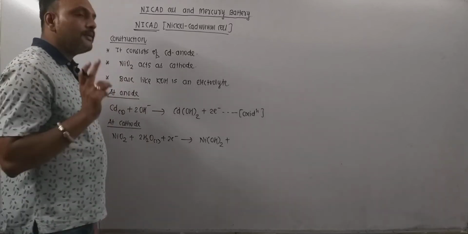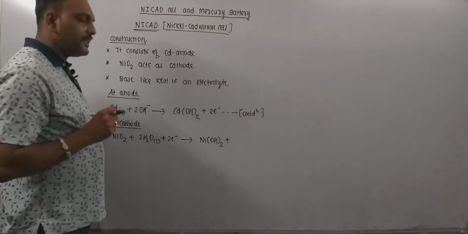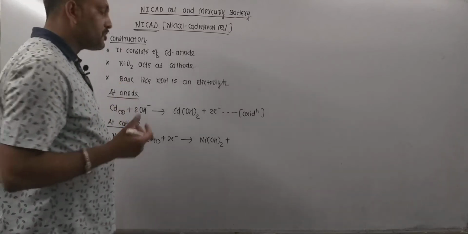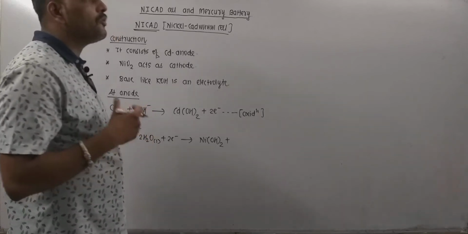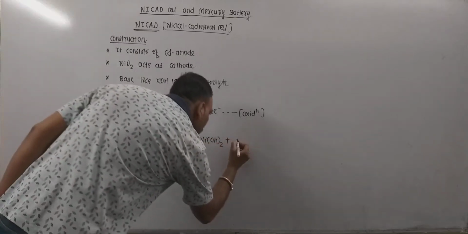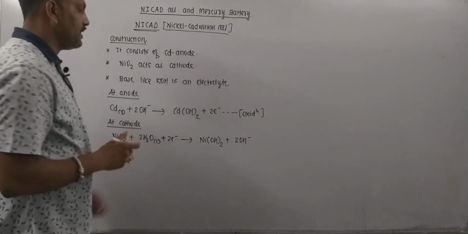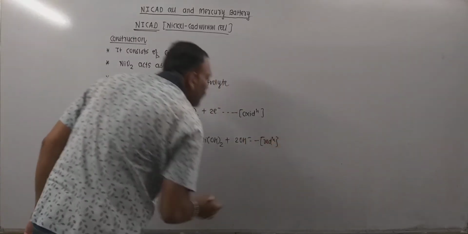Remember, nickel is capable of showing two oxidation states, +2 and +4, but the +2 state is more stable than +4 due to inert pair effect. Thus Ni(OH)2 is obtained along with OH negative ion. So this is the net reduction reaction when the cell operates.